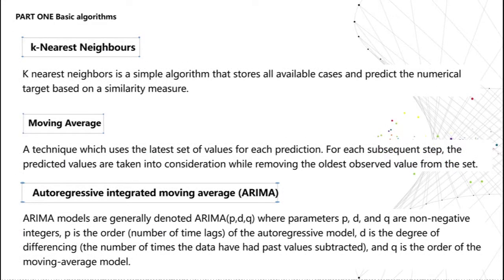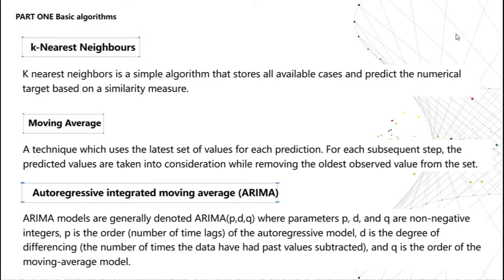Another machine learning algorithm that we used is k nearest neighbors. Based on the independent variable, KNN finds the similarity between new data points and old data points. We also used moving average. Averaging helps us to get a better idea about the trend of the market. Lastly, we tried using auto-regressive integrated moving average, ARIMA. It helps to smooth the price data to form a trend following indicator and reduces noise. ARIMA is a very popular statistical method for time series forecasting.